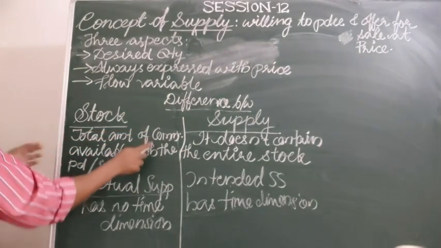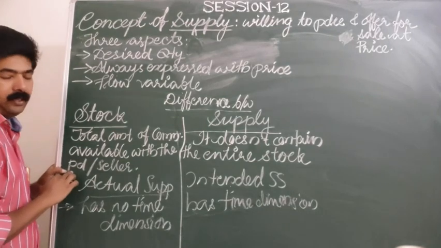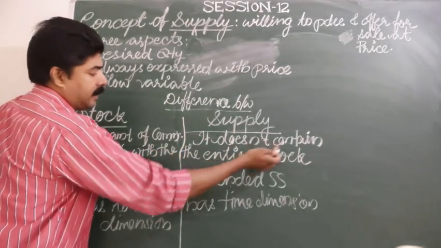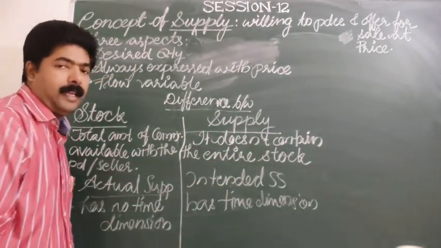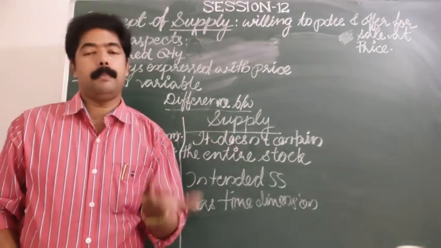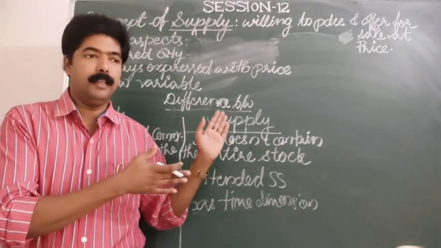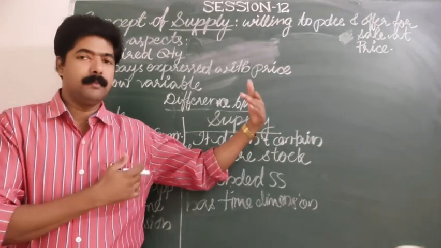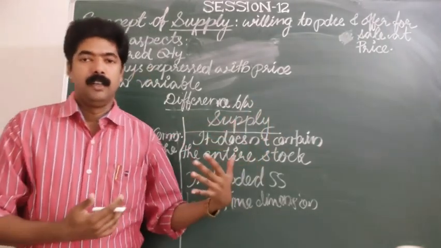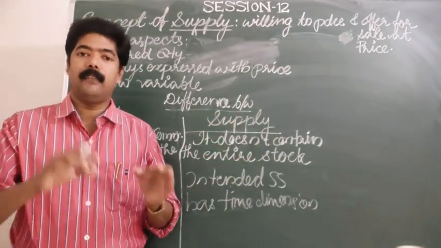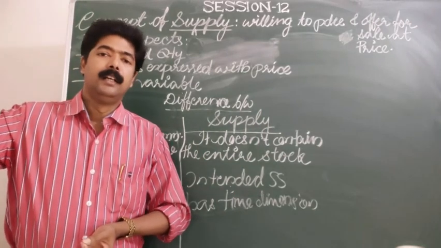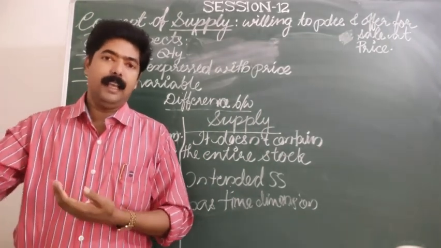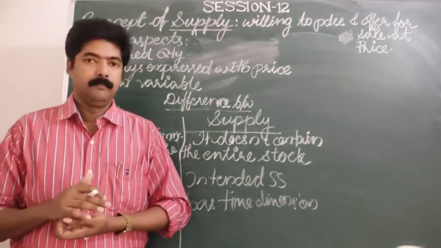Stock is the total amount of commodity available with the producer or the seller. Supply does not contain the entire stock. So keep in mind that stock can be supplied at any time. If I say that I have some commodities in stock, it means those commodities are available at any time in the market for sale according to the demand.